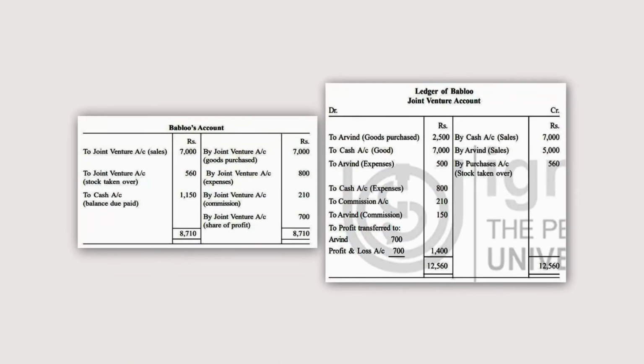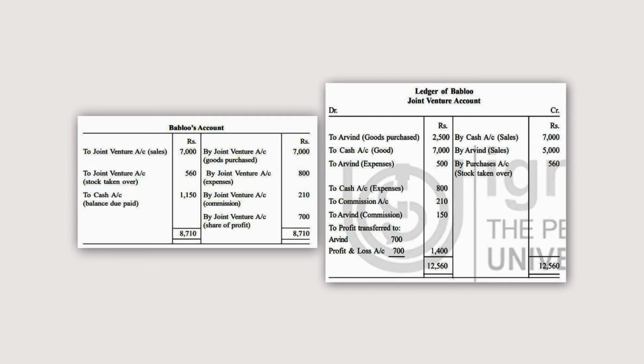Now, Bablu has made the sales of rupees 7,000. Check it. Sales made by Bablu. Yes, sales made by Bablu 7,000 and by Arvind 5,000. Stock taken over by Bablu 560. Check it. Yes, Bablu took over the unsold stock. So, entry would be Bablu account debit to joint venture. So, by Bablu 560.